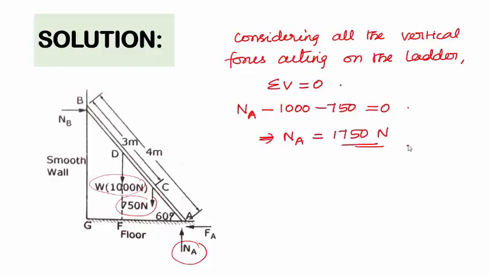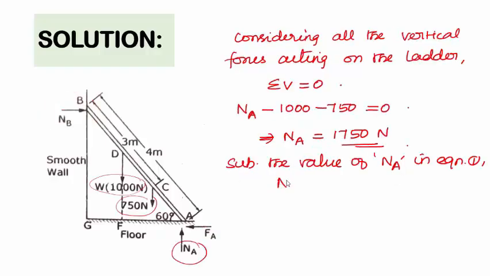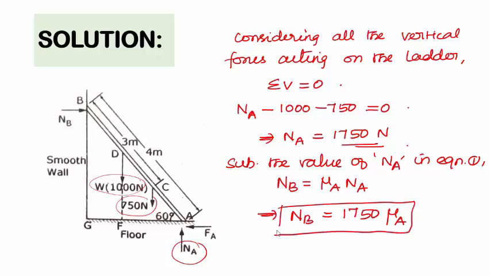Now we can substitute this value of Na in equation 1. Equation 1 is Nb is equal to mu A into Na. So Nb can be simplified as 1750 mu A. Now we can keep this as equation 2.